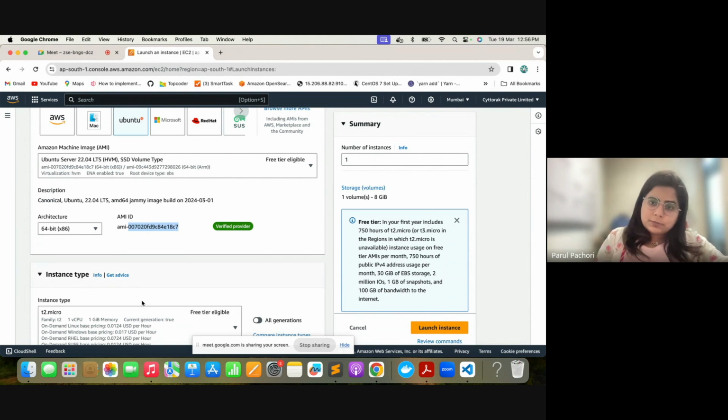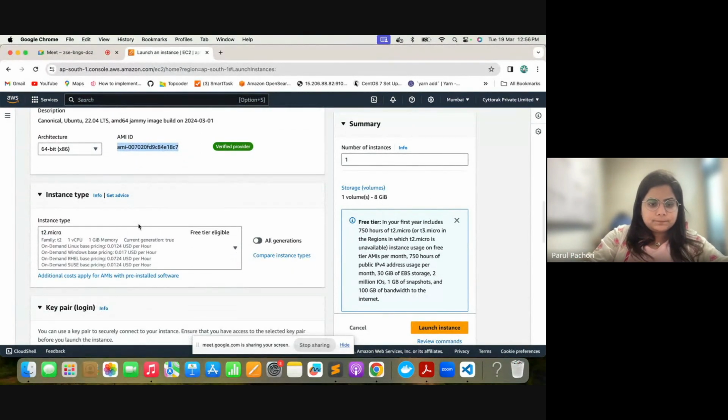There can be some resources that are available globally, but there are some resources that are created in and available only in this region. This AMI ID will only be visible in this region. If you use the same AMI ID to create an instance in another region, it might fail.